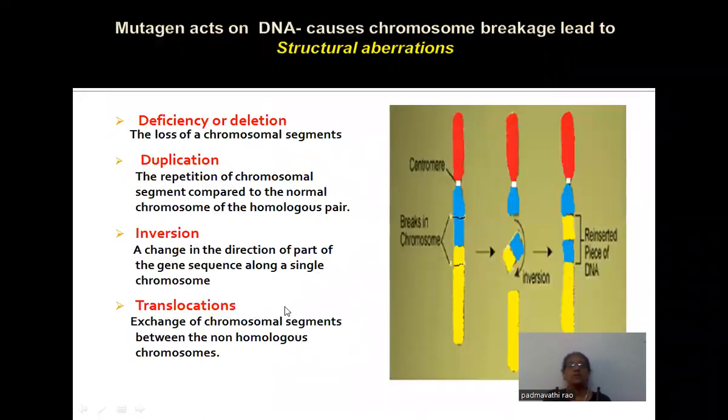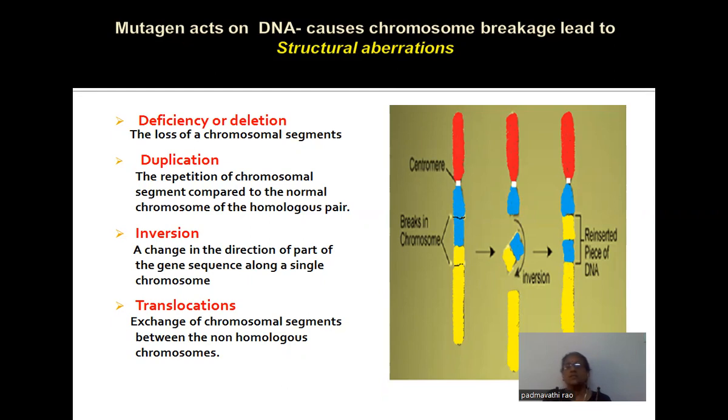Next is the mutagen which acts on DNA, causes chromosome breakage, and leads to structural aberrations. You know that structural aberrations mean there is a change in the structure of the chromosome. These are of different types: deficiencies, duplications, inversions, and translocations. In every type, the chromosome may break at any place and reunite, or sometimes loss of segments takes place. As a result, the chromosome size may change.